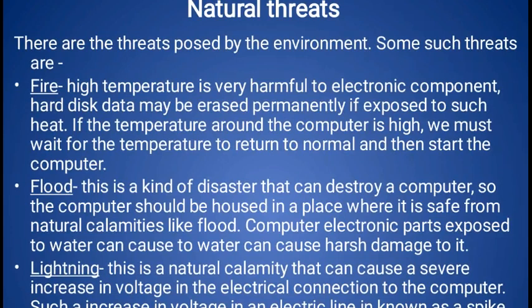The next is human threats. This is another problem. You can see malicious and bad thoughts will create this kind of problem. These are the threats from human agents that may attempt to lay their hands on sensitive data which is of great importance to the owner.